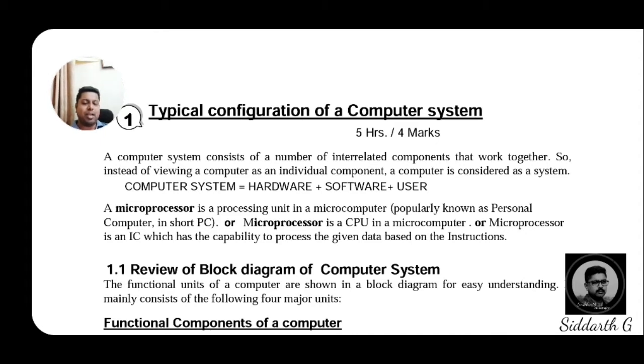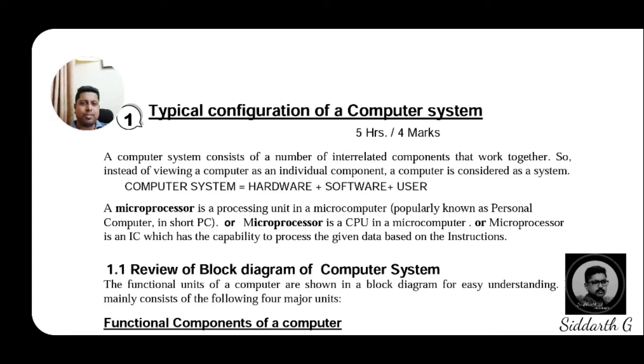And coming to the exact topic of the typical configuration of the computer system, the first one is the microprocessor. Dear students, I think if you remember in first year we discussed some generations of the computer. In the generations of the computer, this is also a particular device invented. So in the second or third generations, we come to know this particular device.